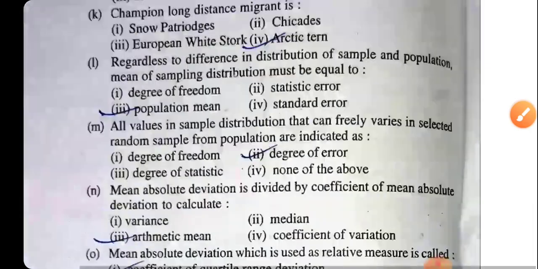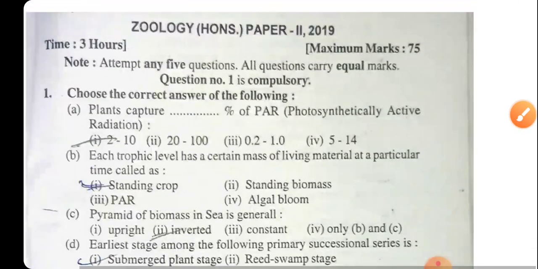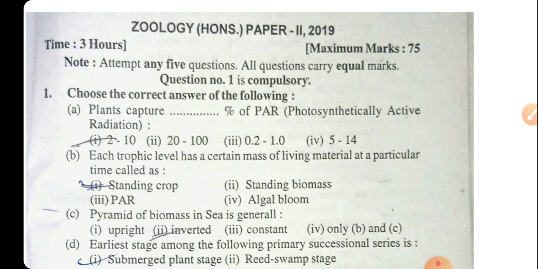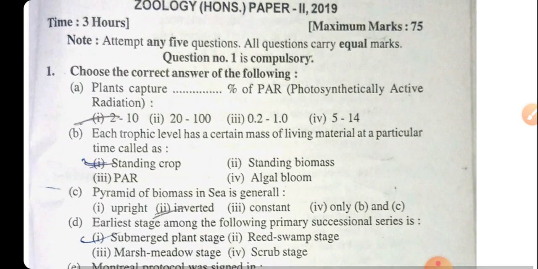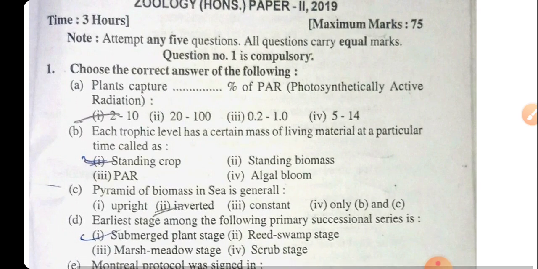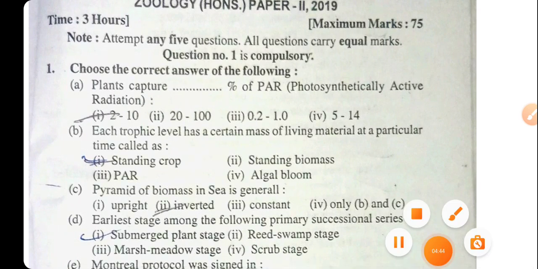Now this was all about the previous year questions for the years 2011 to 2019, and we have already seen the previous year questions for Paper 1, and Paper 2 has now been completed. Now in the next video we are going to see the objective questions for the botany and subsidiary part, botany and chemistry subsidiary part.